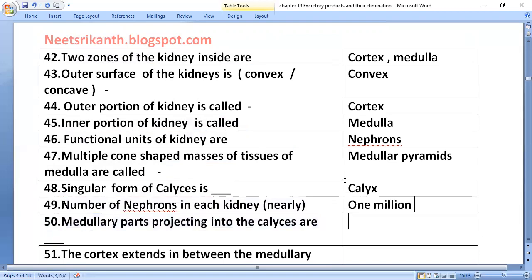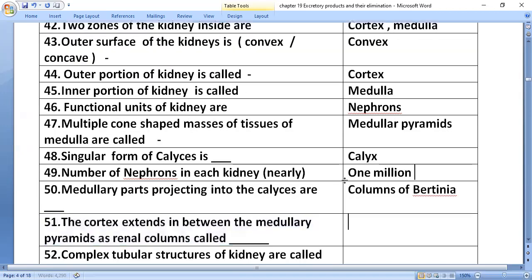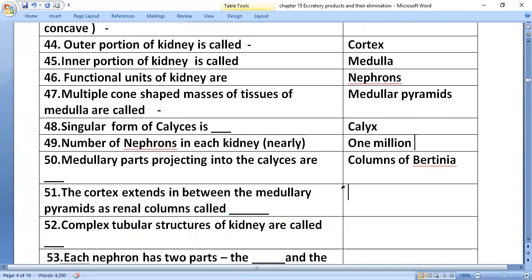The cortex extends in between the medullary pyramids as renal columns called columns of Bertini.